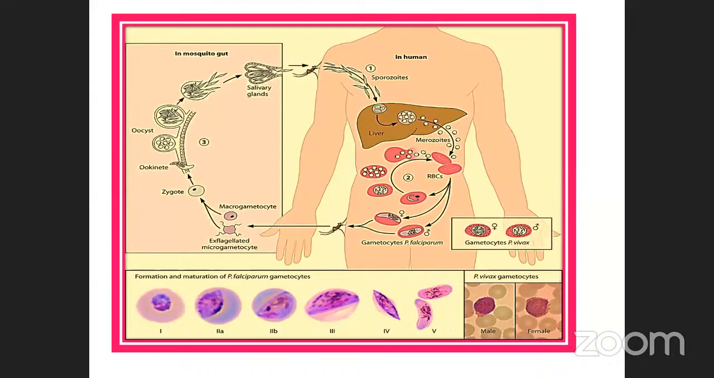See, where this occurs: this is the mosquito gut and salivary glands. When it bites, it enters the liver. Already we saw these things. When it bites, the infected material again repeats the same things. So this one is in the mosquito, and this one happens in the human body.